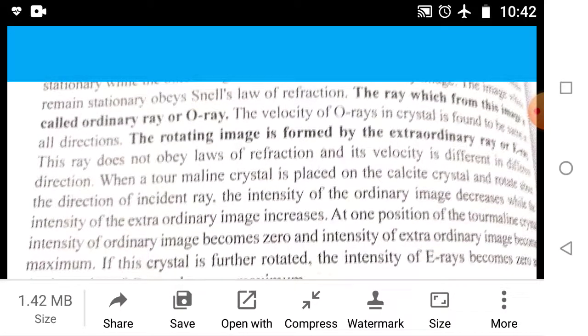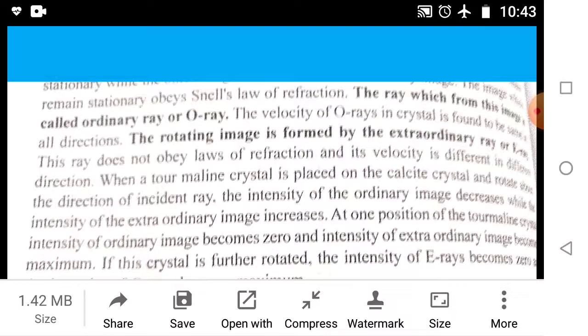The rotating image is formed by the extraordinary ray. This ray does not obey the laws of refraction and its velocity is different in different directions.